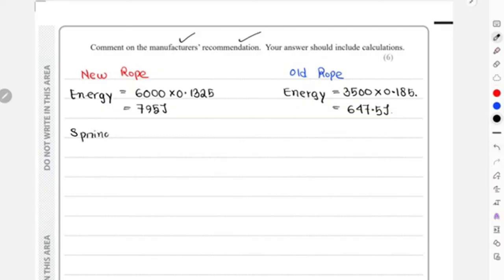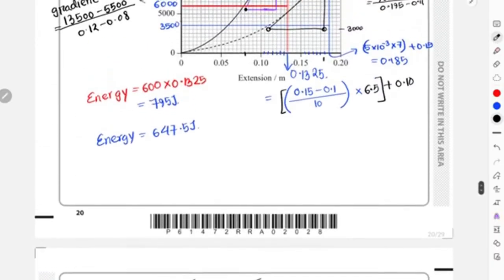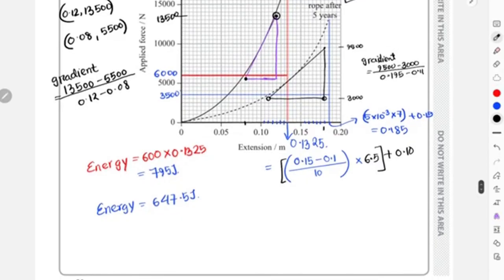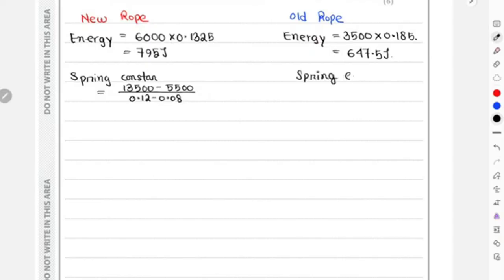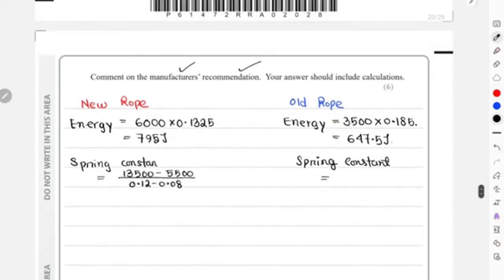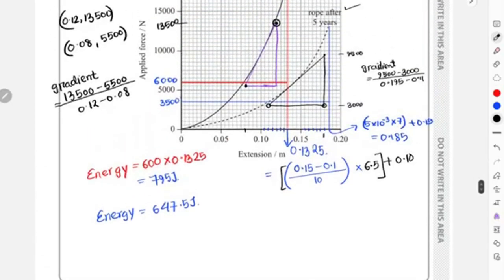Sorry, the spring constant that you got for the new rope was 13,500 minus 5,500 over 0.12 minus 0.08, and then again for the spring constant of the older rope it was 9,500, 3,000, and 0.195 and 0.11.